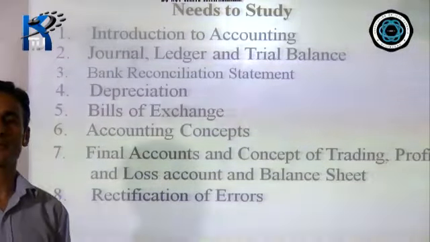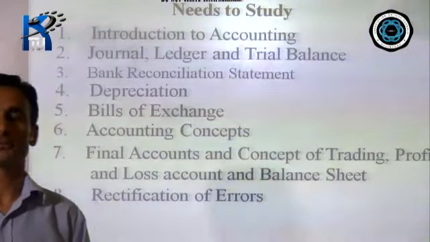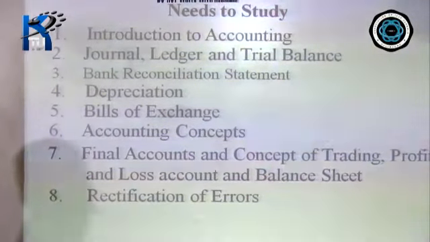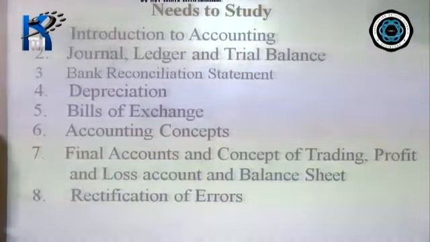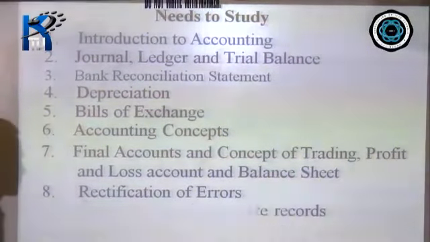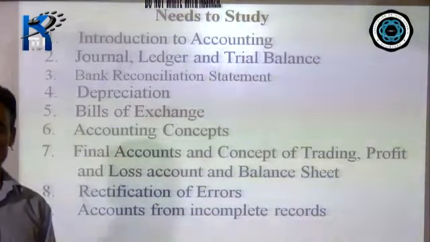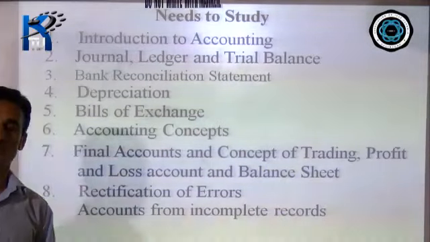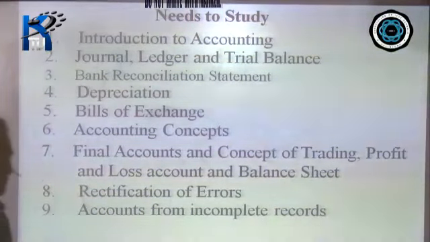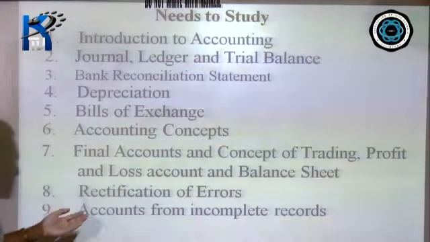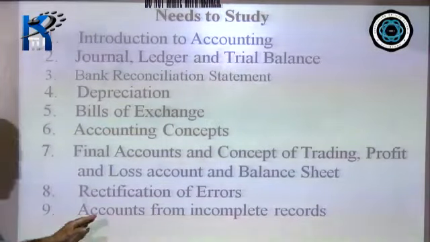Rectification of errors. To err is human. Accounts are kept by human beings, so there may be some mistakes, right? How to rectify those mistakes will be learned in chapter number 8. Accounts for incomplete records. There are 2 ways of keeping records. One way will provide you detailed information. Another method will not provide you detailed information. These are followed by retailers or maybe sole proprietorship businesses. Which again you will learn later. I will not talk much about this now.